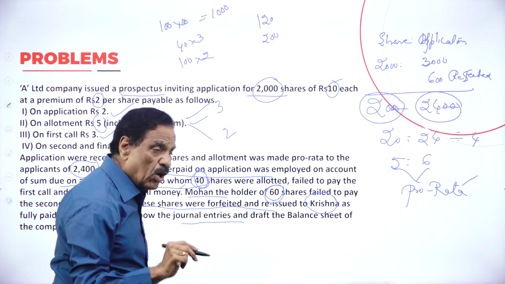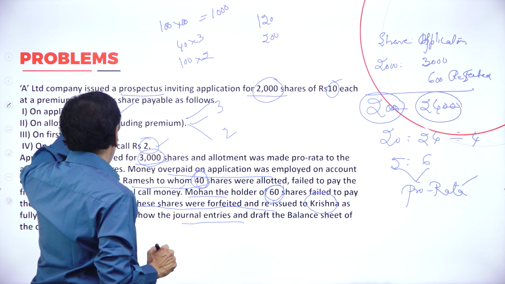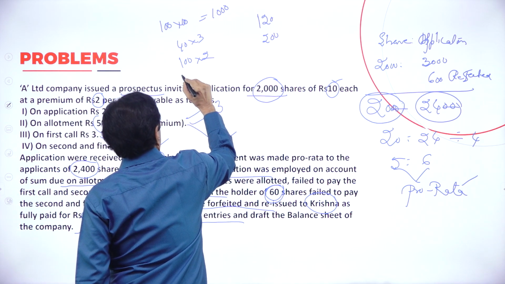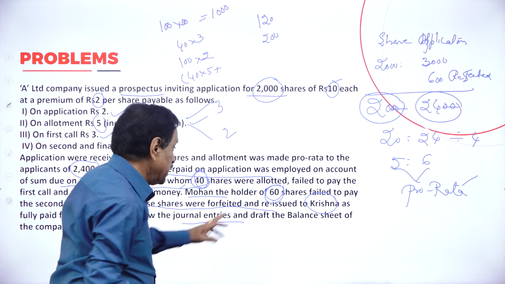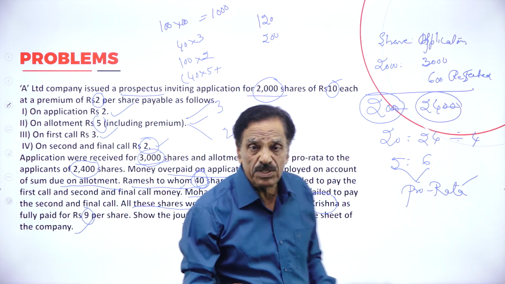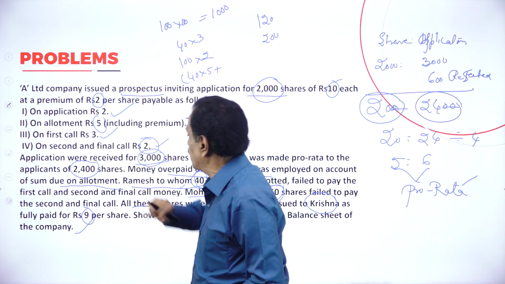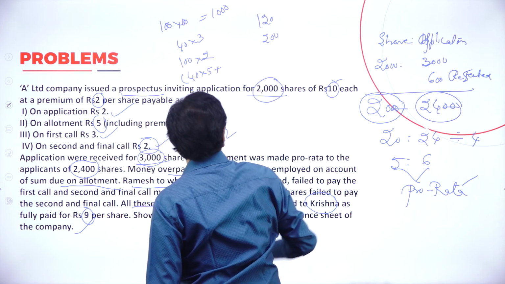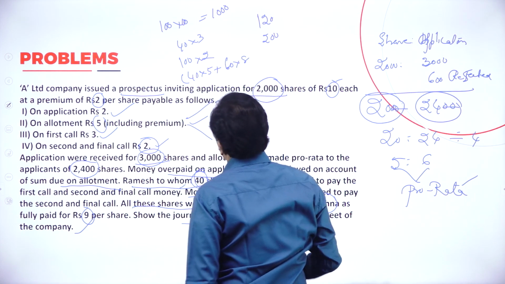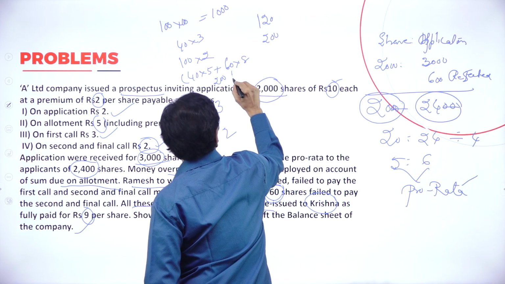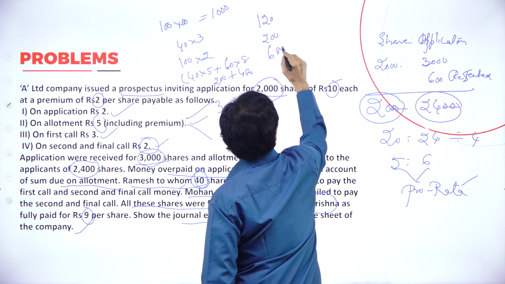So how much have you already got now? First man has paid on 40 shares. How much has he paid? Application 2, allotment 3. So first man, 40 into 5. How much paid by the second man? He pays 2 on application, 3 on allotment, 3 on first call, means 2 plus 3, 5 plus 3, 8. On how many shares? That is 60 shares into 8. So this is 200, 480. So this is 680.